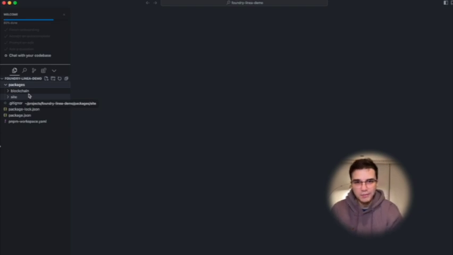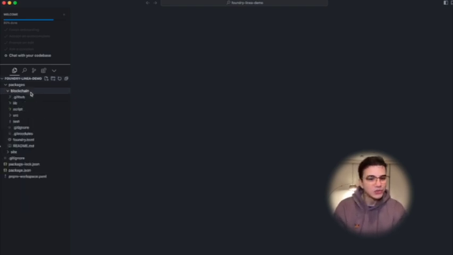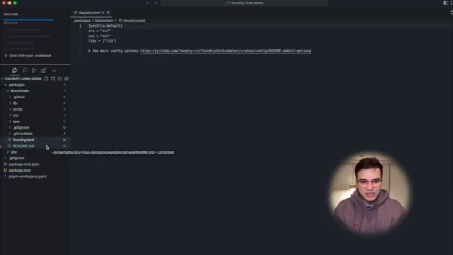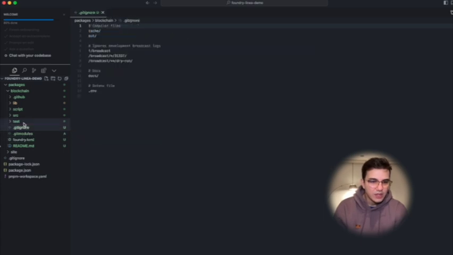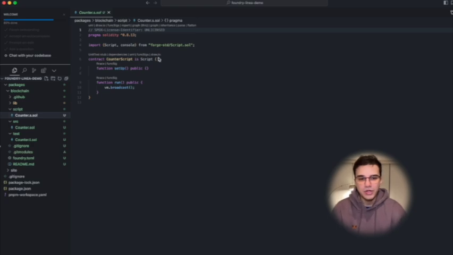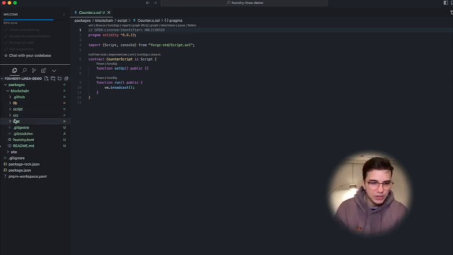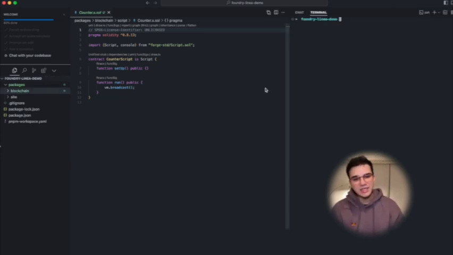Again, we have a packages directory with the blockchain and site directory. The site directory this time is the same, because we are using Vite again with React and TypeScript and all that, but the blockchain package has changed. If you see, we have this foundry.toml file, and we have these scripts for using Forge this time to deploy the contract using Foundry.